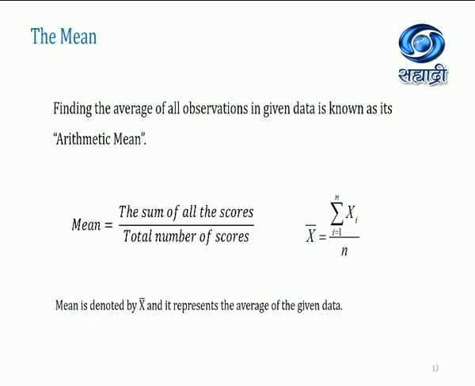Till now you just added all the records and divided by the total number of records. But now we have to use the formula x bar is equal to summation of xi upon n. The mean is denoted by x bar. Every time we find the mean, we denote it by x bar only, and it represents the average of the given data.